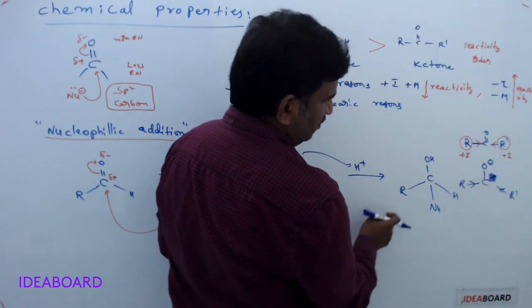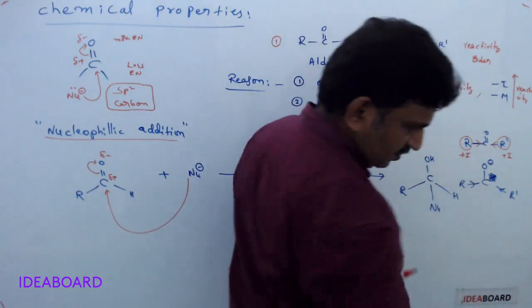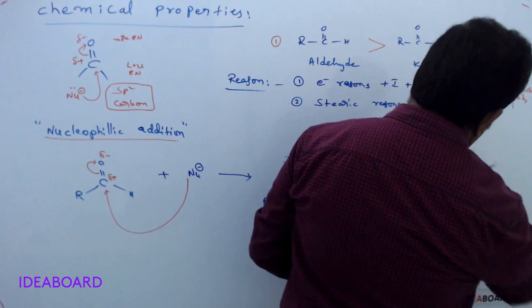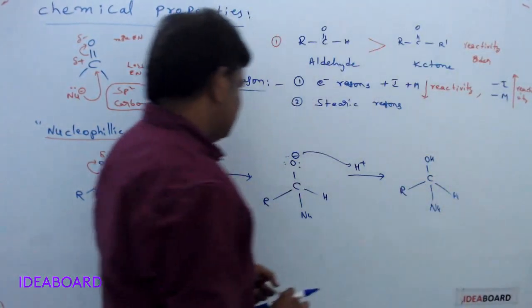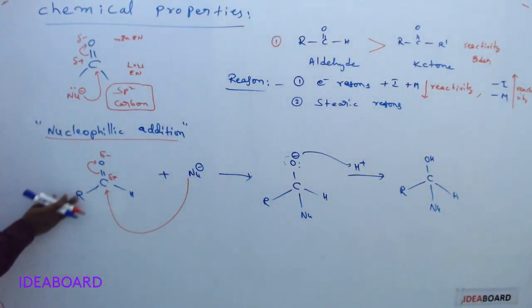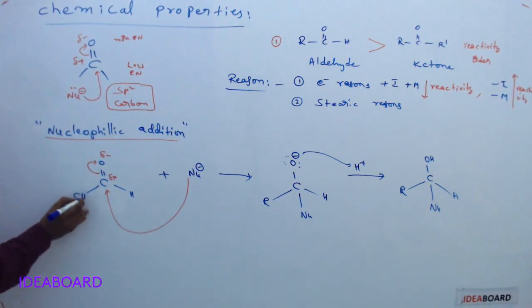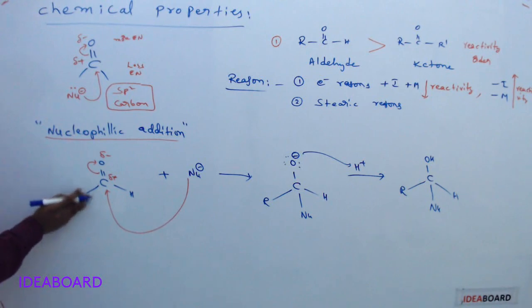For example, suppose this carbon has this alkyl group, and instead of this alkyl group I am writing a CCl3 group. Three chlorine atoms present.